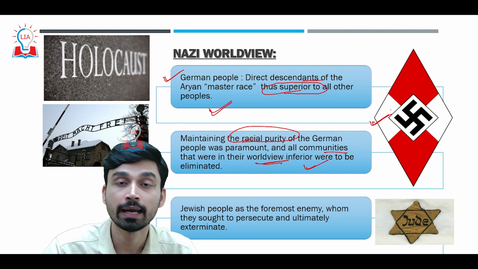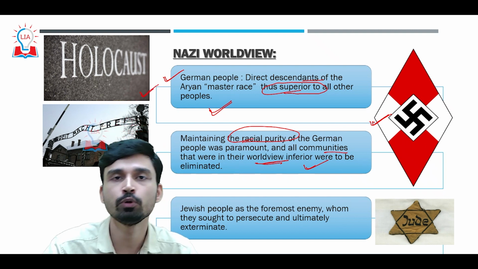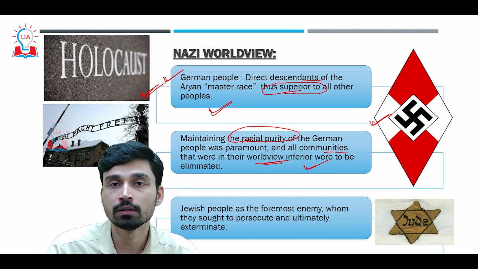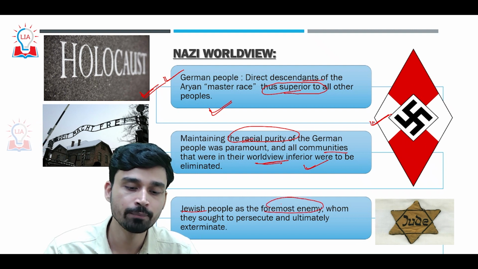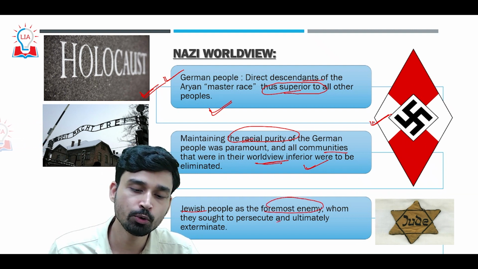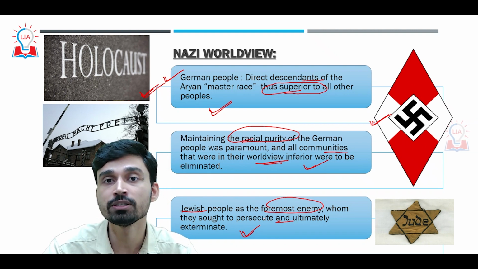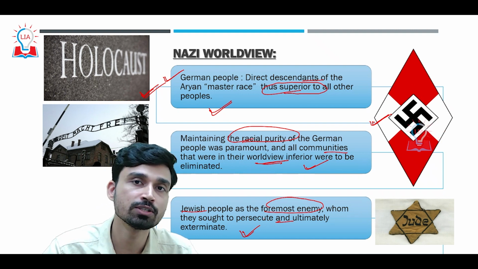The worst crime that we know was carried out against the Jewish people during the reign of the Nazi Party: the Holocaust, where the Nazi Party and Hitler believed Jewish people to be their foremost enemy, and that is why they sought to persecute them and ultimately exterminate them. Due to this ideology, during the Nazi reign, millions and millions of Jews were killed in concentration camps.